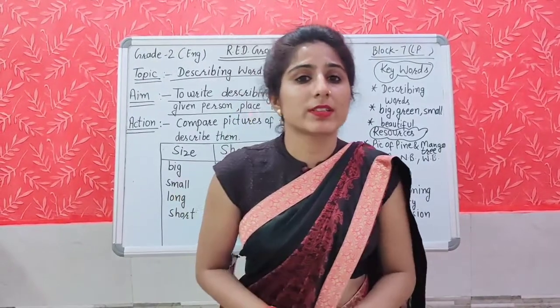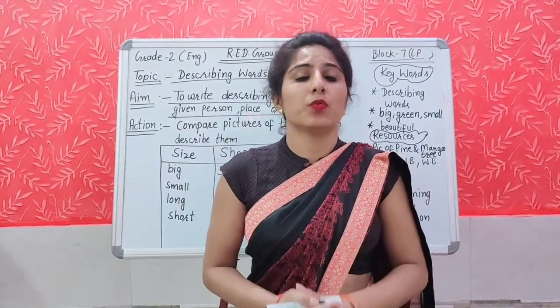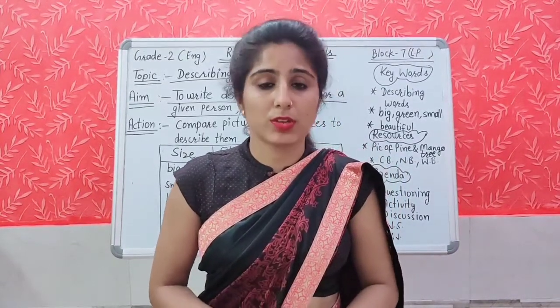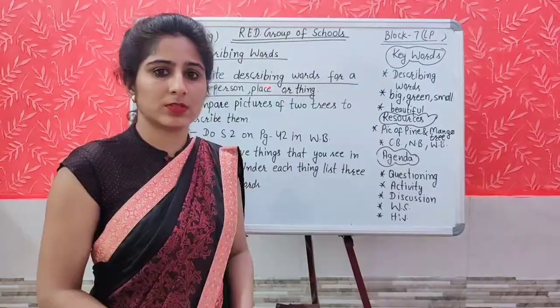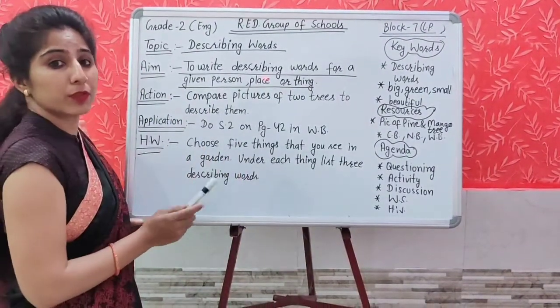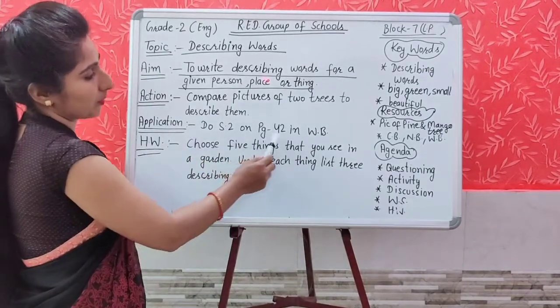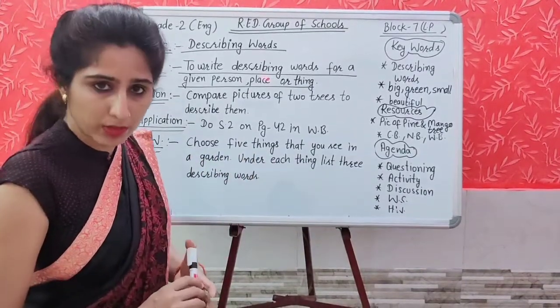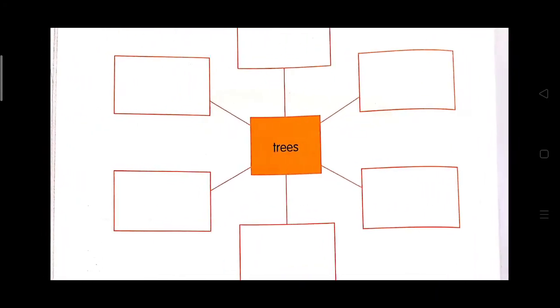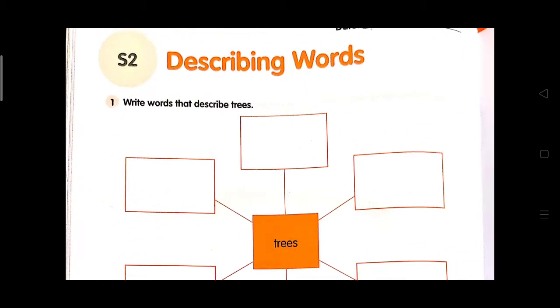Now it is time for the application part. What will you do? You will complete your worksheet S2 in your workbook. Students, you have to complete your worksheet within 15 minutes. It is given on page number 42 in your workbook. So open page number 32 of your workbook. S2, describing words. What is the first question? Write words that describe trees.